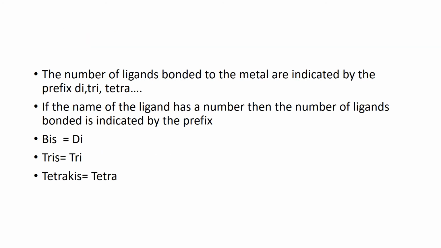The number of ligands which are bonded to the metal are indicated by the prefix di, tri, tetra and so on. Here one has to take care that if the name of the ligand has a number, then the number of the ligand is indicated by a different prefix. For example, if there are 2 ligands, the prefix used is bis. 3 ligands, the prefix used is tris. 4 ligands, then the prefix used is tetrakis. This part will become clear in one of the following slides.